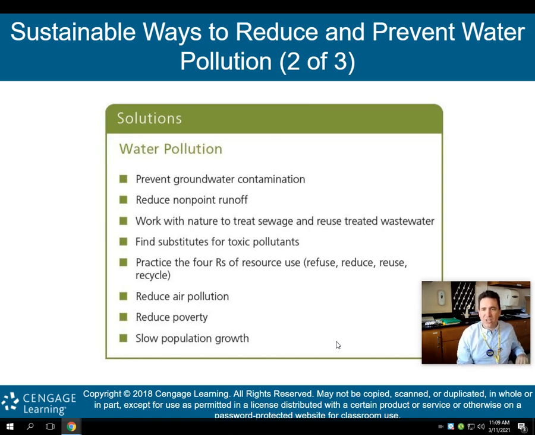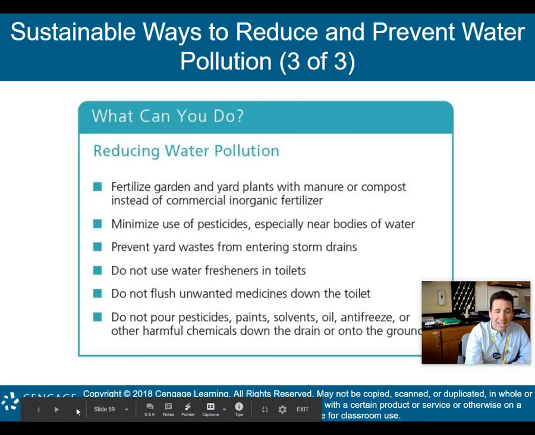Work with nature to treat sewage and reuse treated wastewater. Find substitutes for your toxic pollutants. Practice the 4 R's of resource use. Again, a lot of this stuff is the same: refuse, reduce, reuse, or recycle. Reduce our air pollution, reduce poverty, and slow population growth, all right, can all be solutions to help with water pollution. All right, our final slide here.